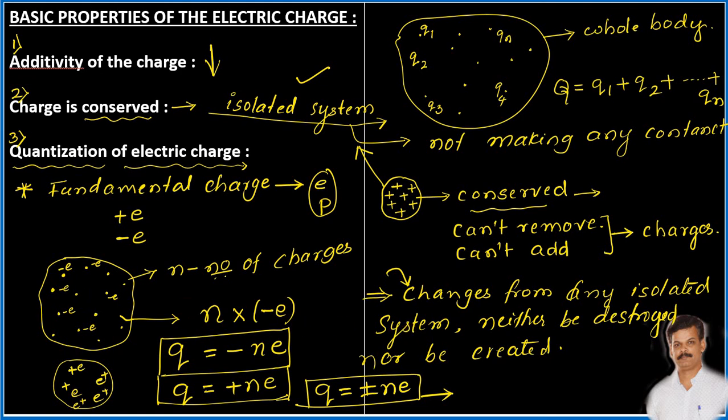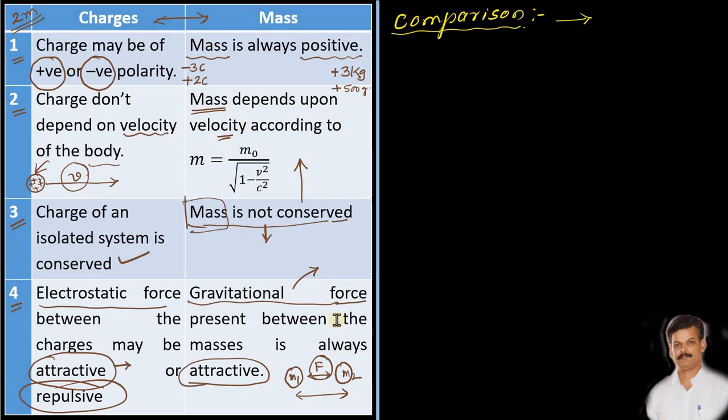Then finally we discussed the differences between charge and mass, which again can be asked for 2 marks. Right? Hope you understood the concepts clearly, and in tomorrow's class we are going to discuss a few more concepts related to electrostatics.